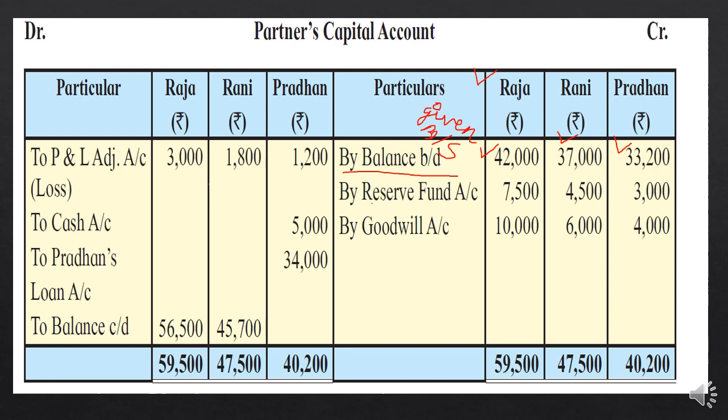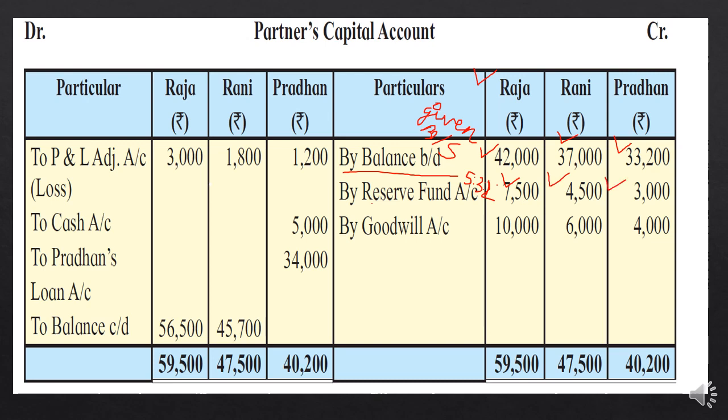And now the reserve fund was also reflected in the old balance sheet. So whatever the old balance sheet reserve fund amount was, that reserve fund will be distributed again in the old ratio, that is 5:3:2, and you know how to write it. It means 5/10, 3/10 and 2/10. By doing that multiplication you will get Raja's reserve fund 7,500, and Rani's and Pradhan's.